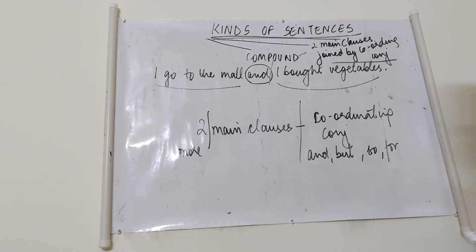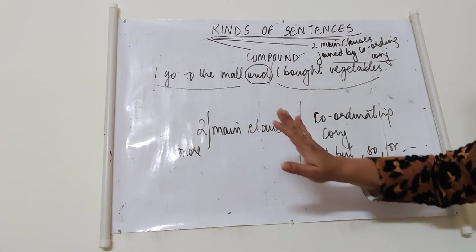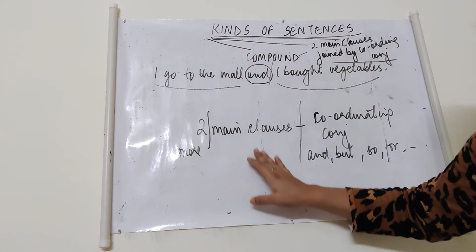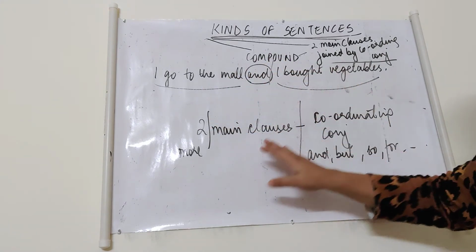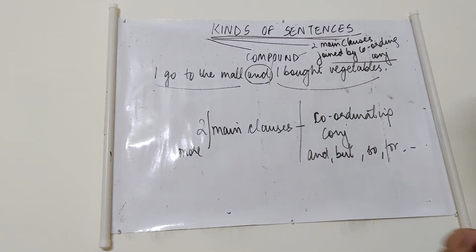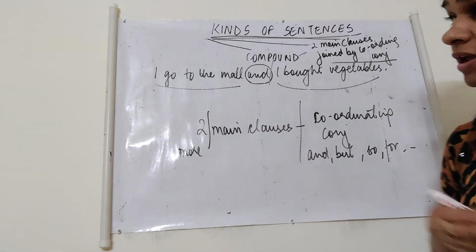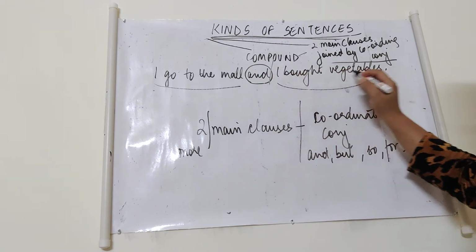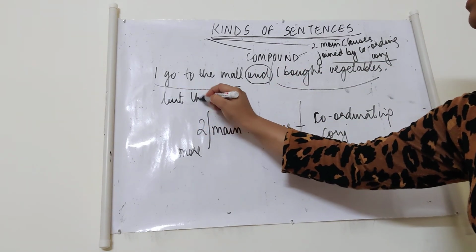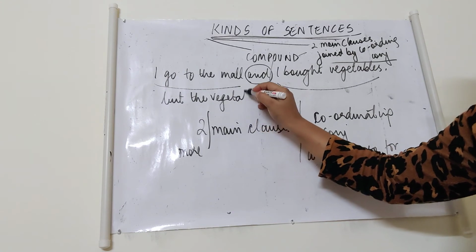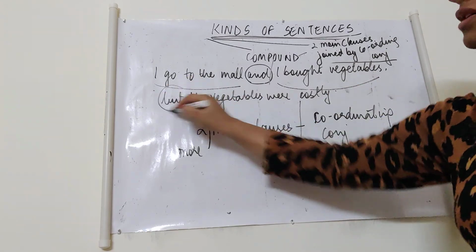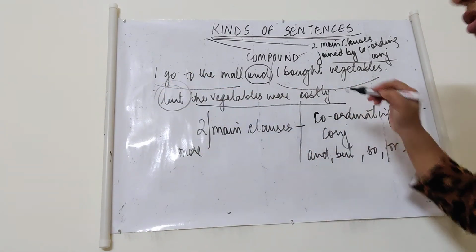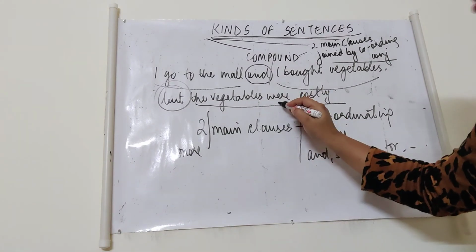This list is endless. The main characteristic of a compound sentence is that two main clauses which are making sense are joined by a coordinating conjunction. So even if I say, I go to the mall and I bought vegetables, but the vegetables were costly. Now here also this is a coordinating conjunction. The vegetables were costly is making sense in itself. It's also a main clause.